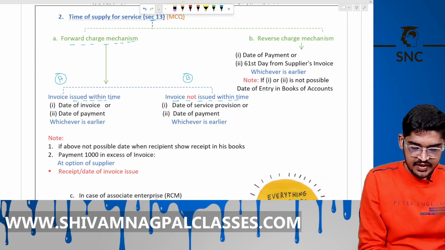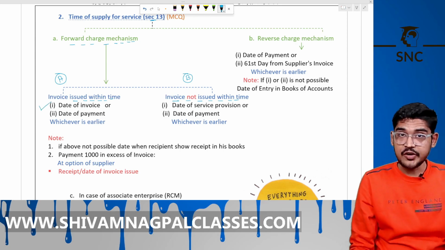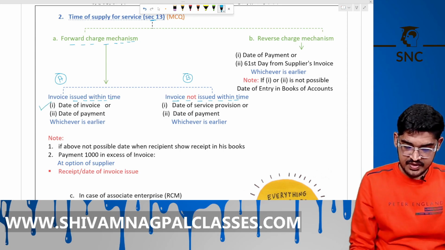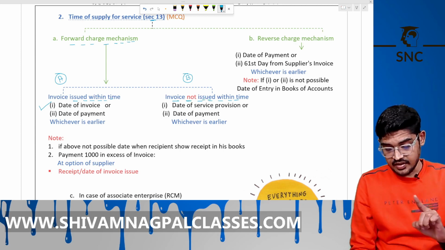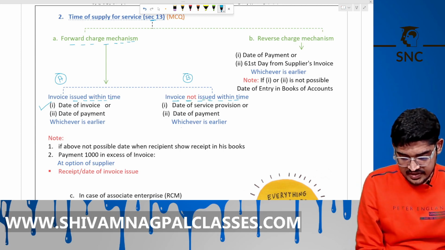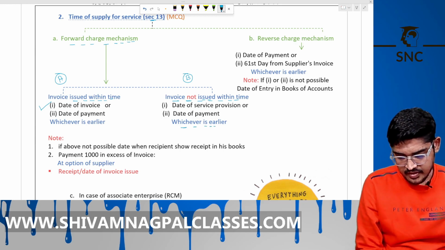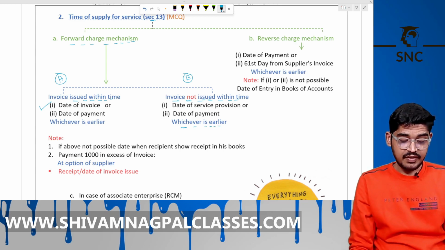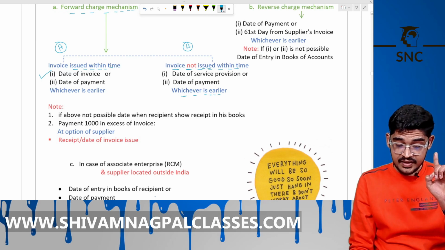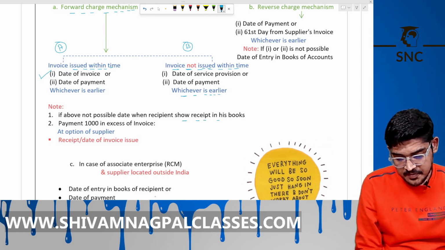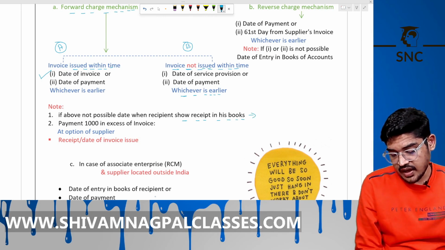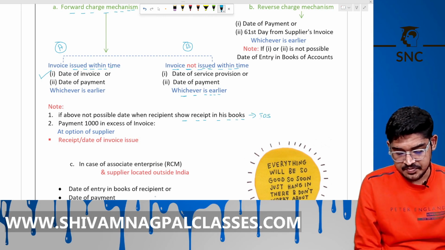A point: the date of issue of invoice or date of payment, whichever is earlier. If the invoice is not issued within time, then the date of service provision or date of payment, whichever is earlier. If the above is not possible, then the date when the recipient shows the receipt in his books, we will take it for the time of supply for services.